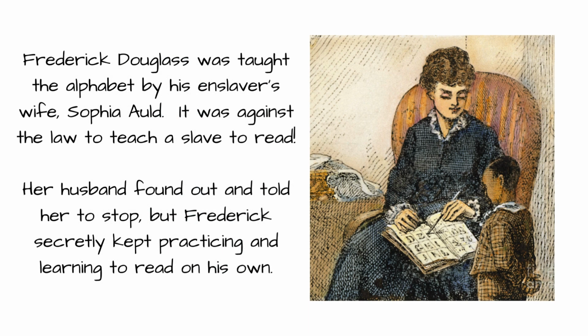Frederick Douglass was taught the alphabet by his enslaver's wife, Sophia Auld. It was against the law to teach a slave to read. Her husband found out and told her to stop, but Frederick secretly kept practicing and learning to read on his own.